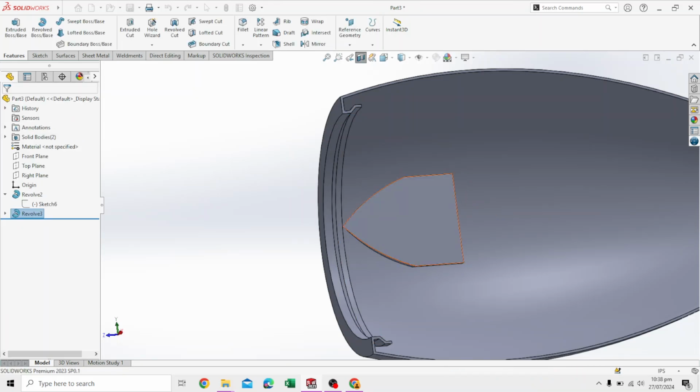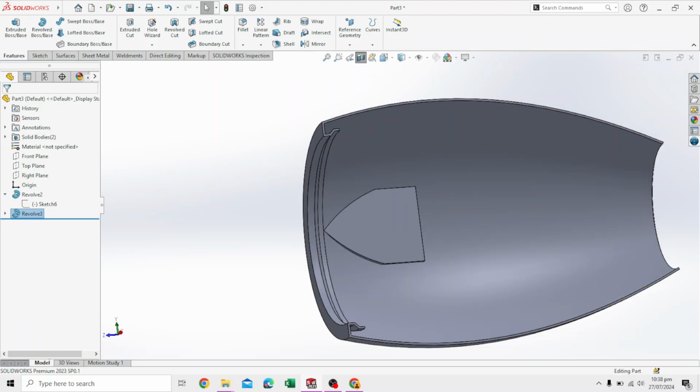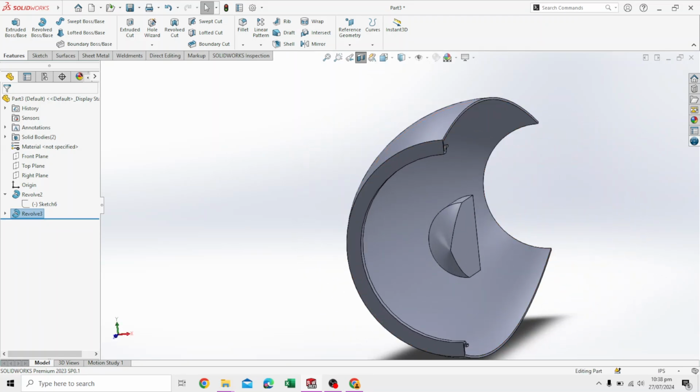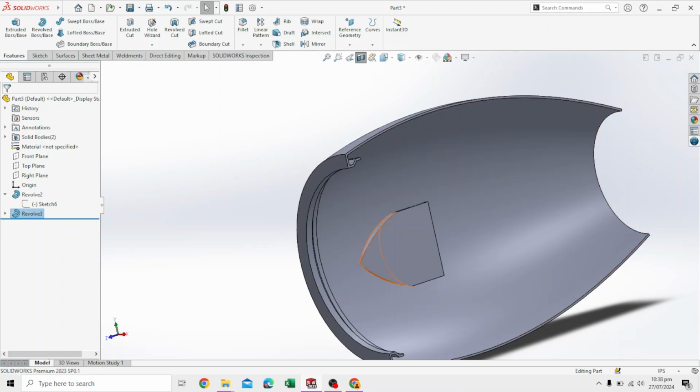Okay, this is what we want. Obviously it's going to appear in half in the sectional view, because we have selected section. Once we disable that, it's going to be a full surface, but right now it's going to appear like this.